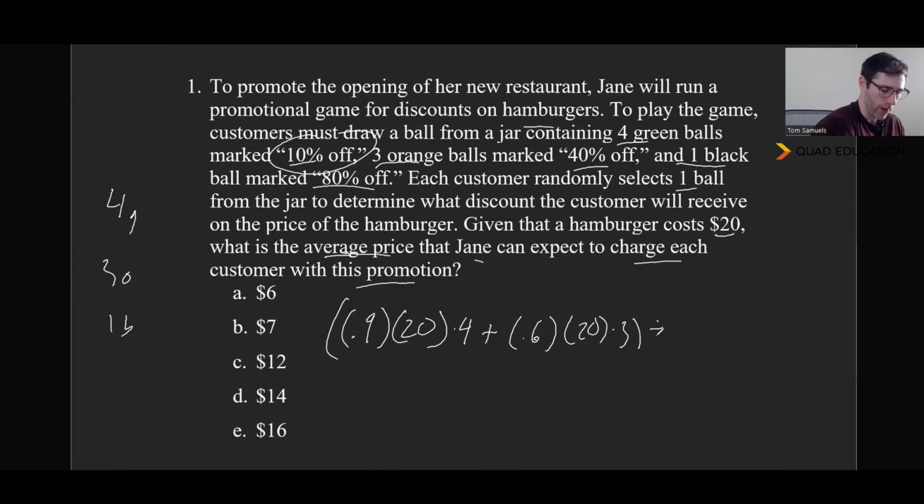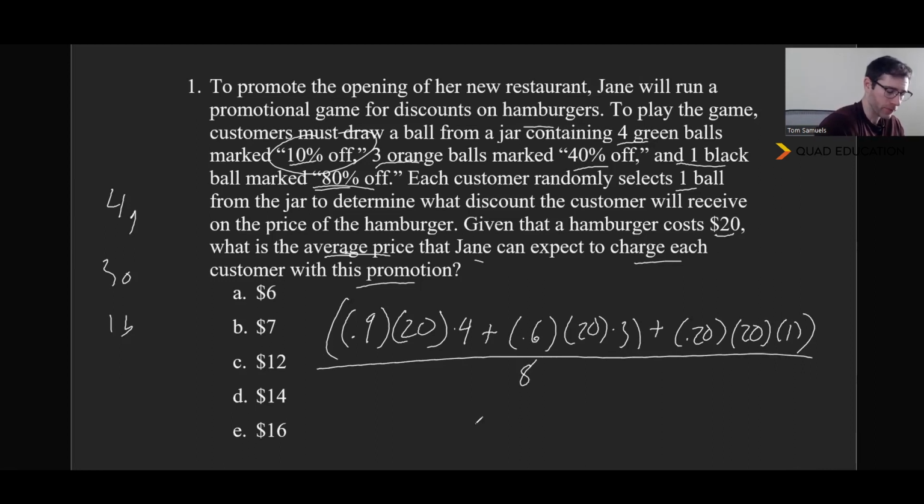And we're going to add that to the last one, which is, if we have an 80% off, that means we have 20% remaining, and that's times $20 hamburger, and there's 1 of those. And we're going to divide all that by 8.